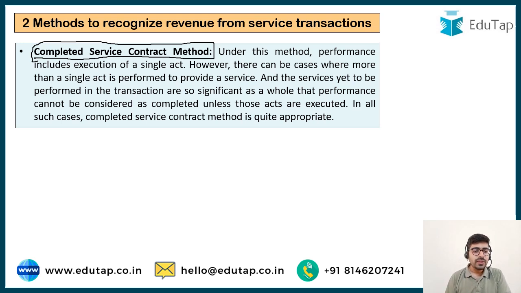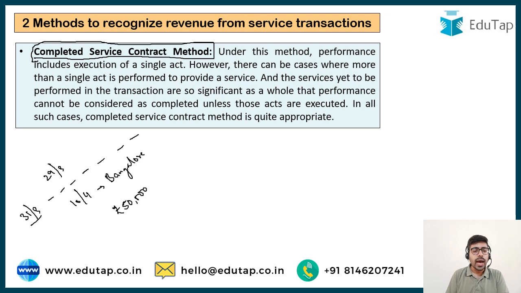Suppose I have to take only one class in Bangalore on 10th of April and I am going to get rupees 50,000 for it. For taking this class, I got a call on 29th March. Now on 31st March, I am preparing my financial statements. Should I book this revenue? No, I should not, because there is only a single act to be done and this single act is not yet complete on my part. So after I complete this act on 10th of April, only then should I book the revenue.